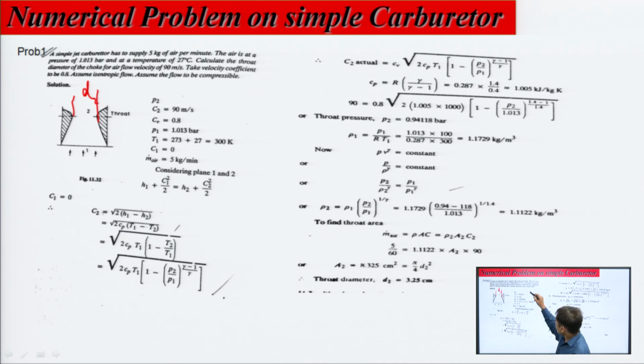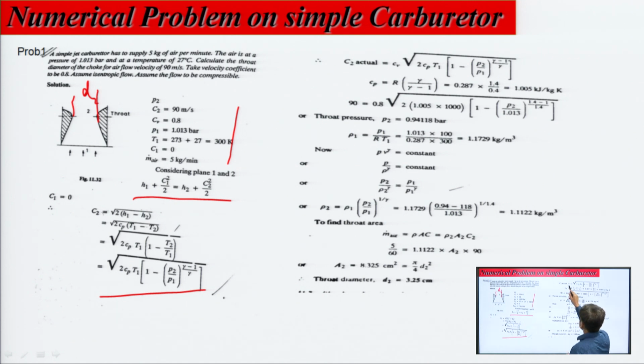Here we will write all the data. Apply the steady flow energy equation, then C2 will be the square root of 2 Cp (T1 minus T2), as we have discussed. So, C2 actual velocity is determined by multiplying it with the coefficient of velocity, which is given as 0.8.